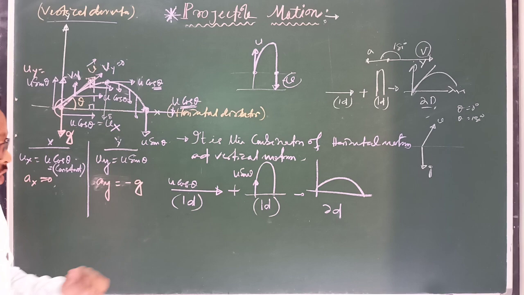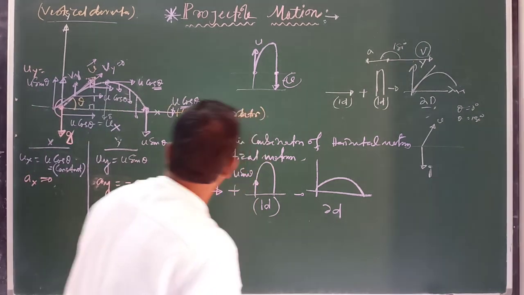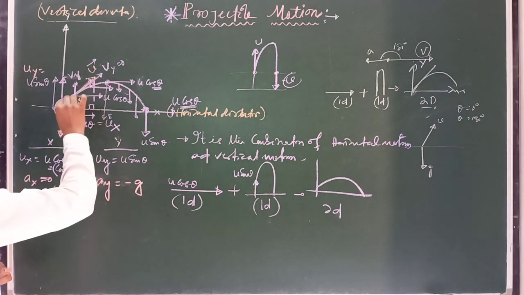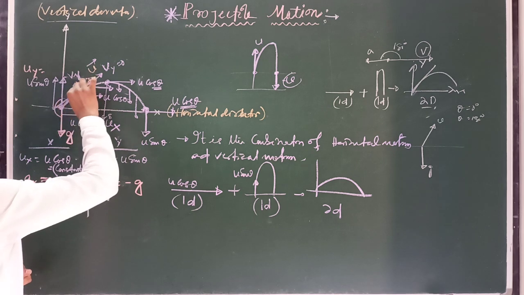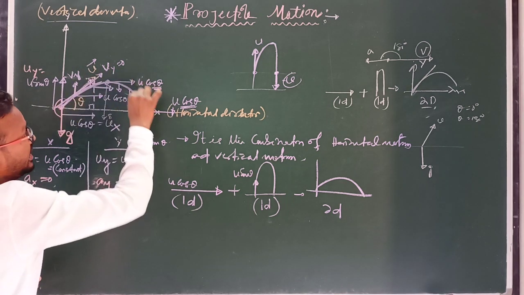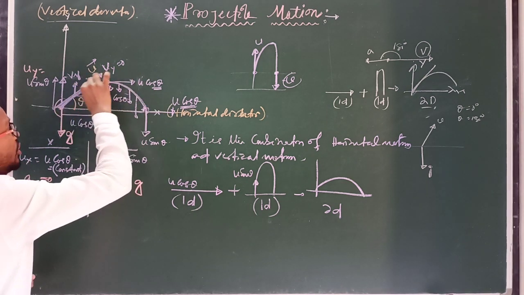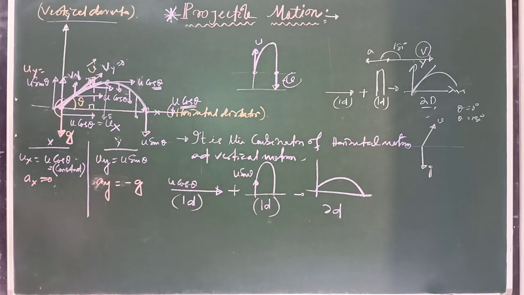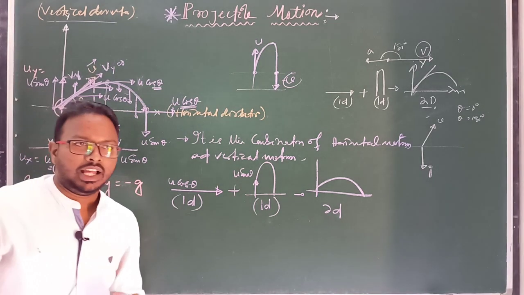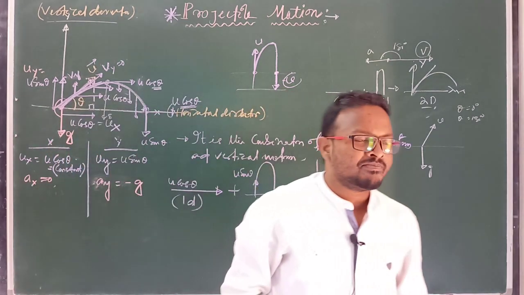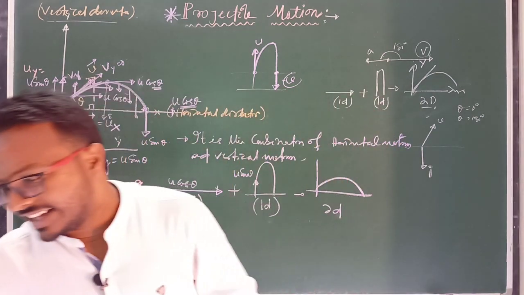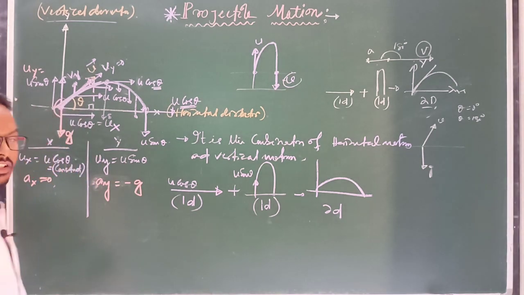Clear? Okay. So we have to find here, if this projectile travels in this direction throughout its journey, then what is the path of the projectile in this case? So first we have to derive an equation, and that equation indicates the path of the projectile. Clear? Okay.